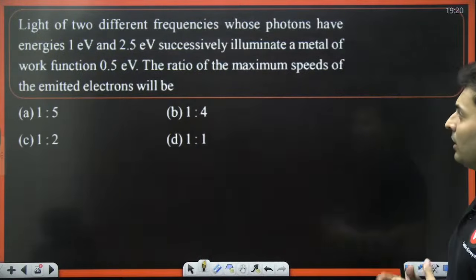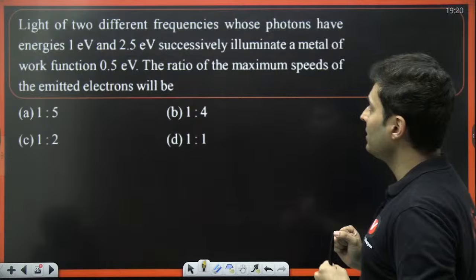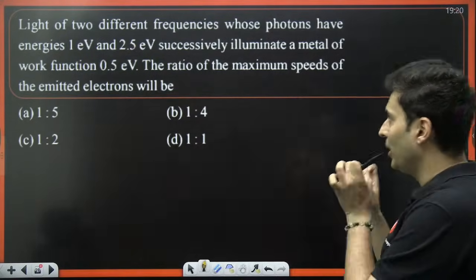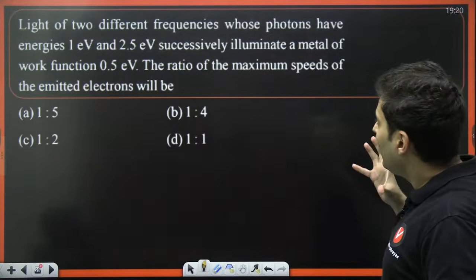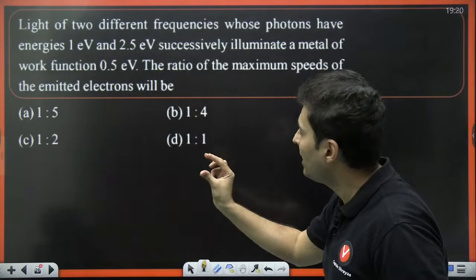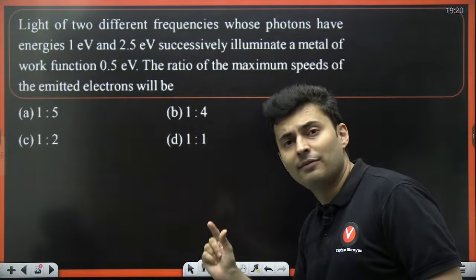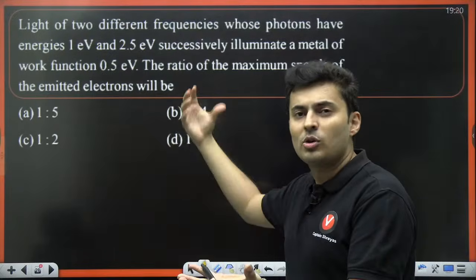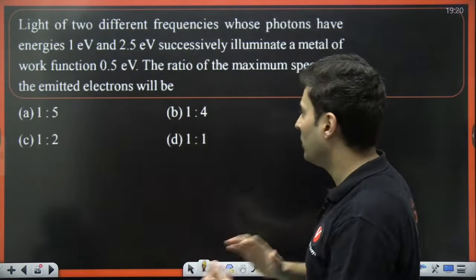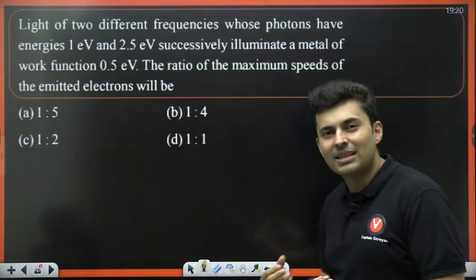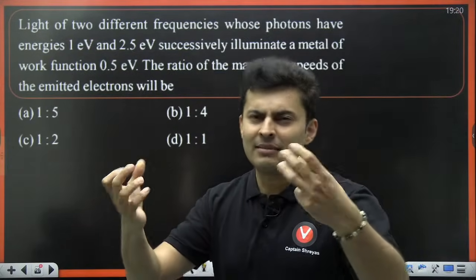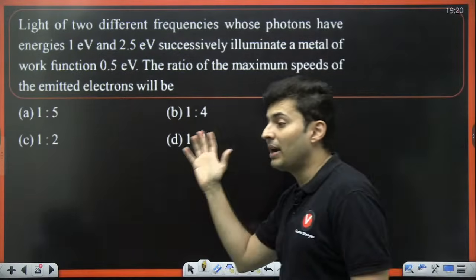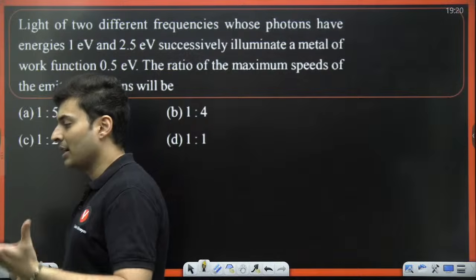Here it is. Light of two different frequencies whose photons have energy 1 electron volt and 2.5 electron volt are incident on a metallic surface whose work function is 0.5 electron volt. So once you take one light, second time you take another light and make it fall on a metallic surface. Obviously the electrons which will come out will be of different energy. So what's the ratio of the maximum speed emitted by the electrons?